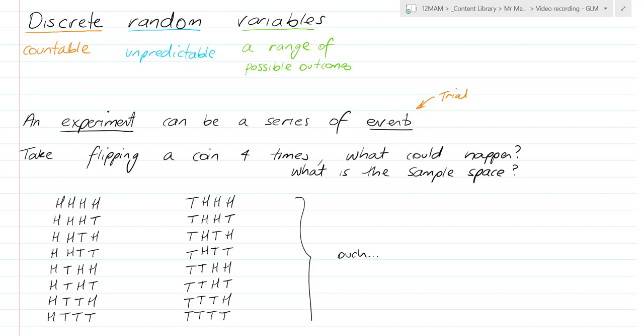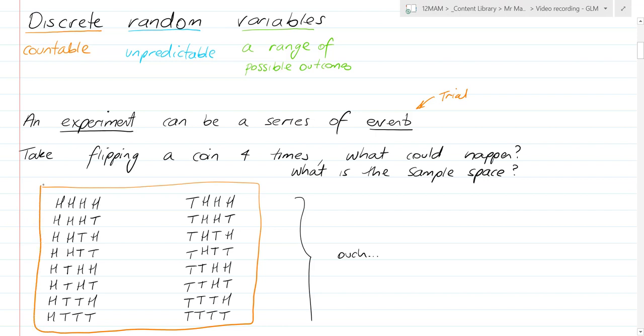Now I've written this sample space, and it took me a bit of time. You can see I've noted there ouch, and that's really important to note that it takes us a long time to write out and to get an understanding of. And the question, what could happen? This question here is really important because what could happen might vary on how you're actually viewing the outcomes of this event. So we could ask what could happen, and we could list 16 different things that could happen.